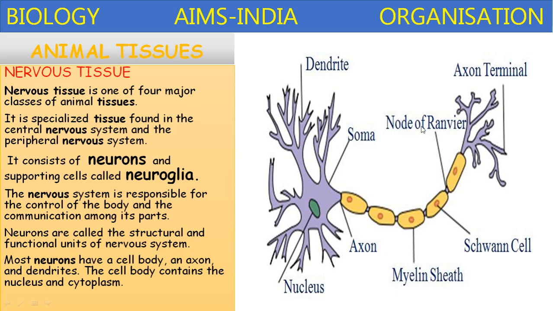They are called nodes of Ranvier. And these axons end with nerve terminals or axon terminals. Totally, these neurons are called the structural and functional units of the nervous system, or brain and spinal cord.